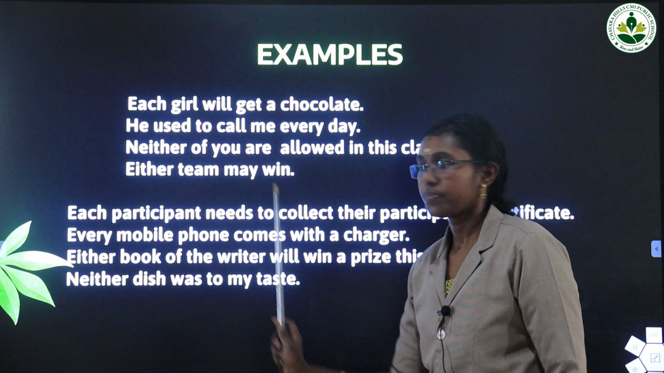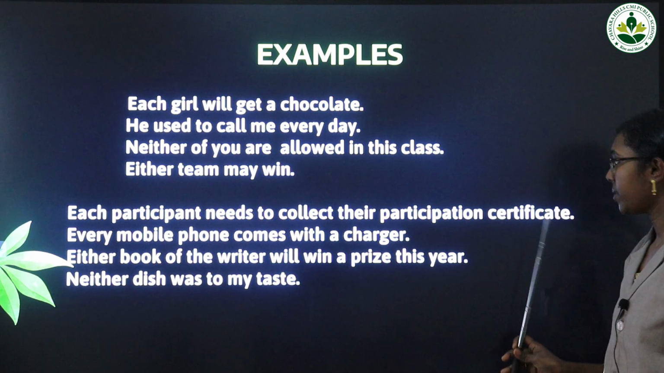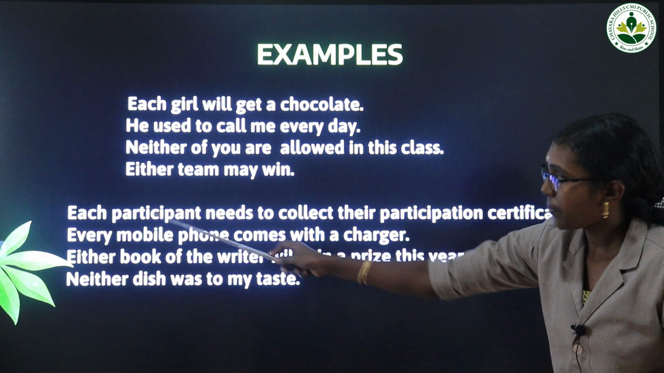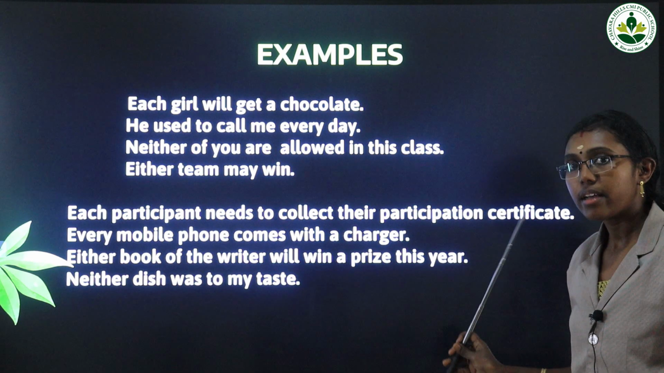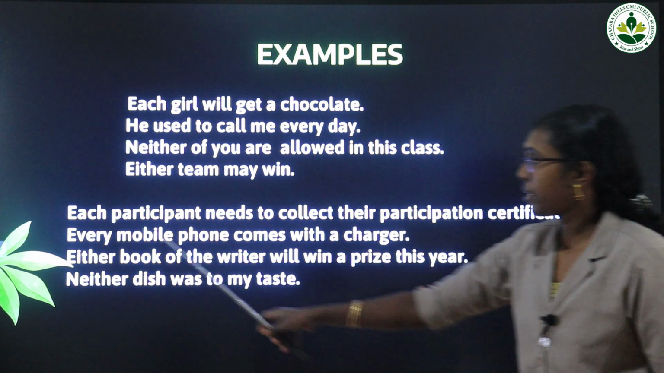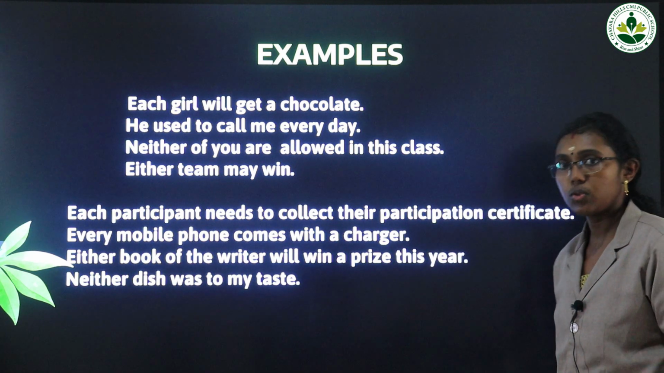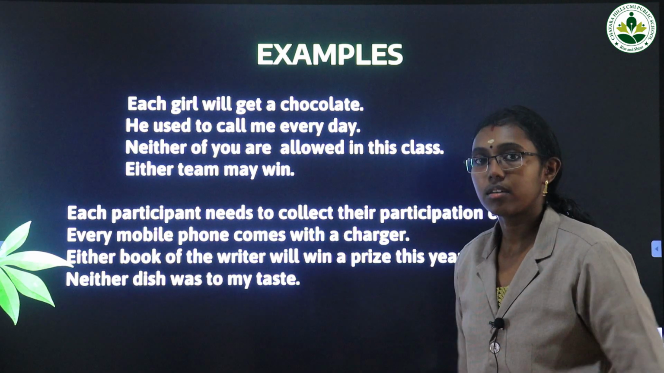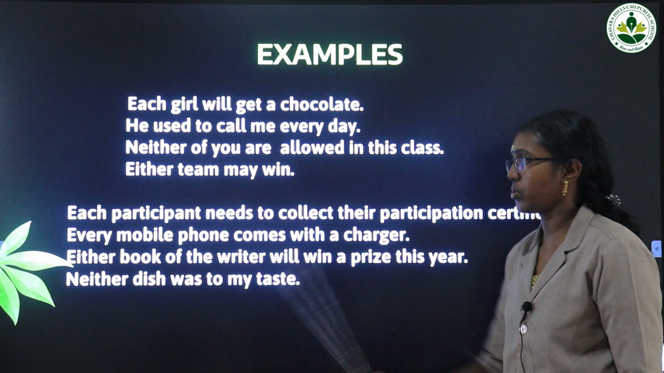So two options. Then here, each participant needs to collect their participation certificate. Each participant means a group of participants are there. Each one should collect the certificate. Every mobile phone comes with a charger. See, it is usual, means for all the group, all the mobile phones, it comes with a mobile charger also.